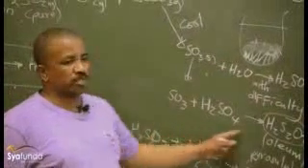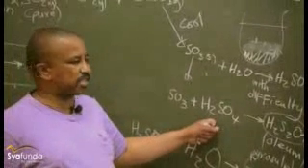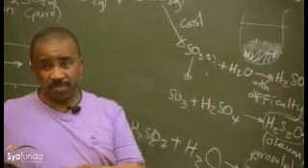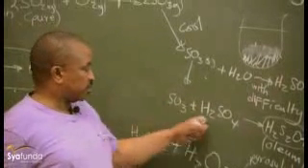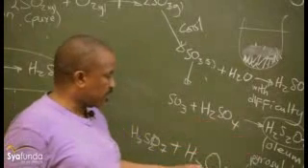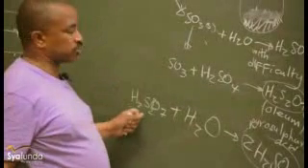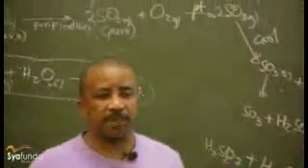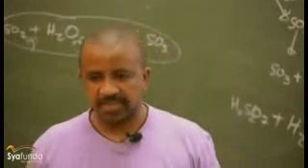So the best route that it follows is that you combine SO3 with sulfuric acid, and you go on to make sulfuric acid. Then you have SO3, we mix it with sulfuric acid to form oleum, or pyrosulfuric acid, or fuming sulfuric acid. Then this oleum, we dissolve it in water, and so prepare sulfuric acid. This is the industrial preparation of sulfuric acid. Thank you.